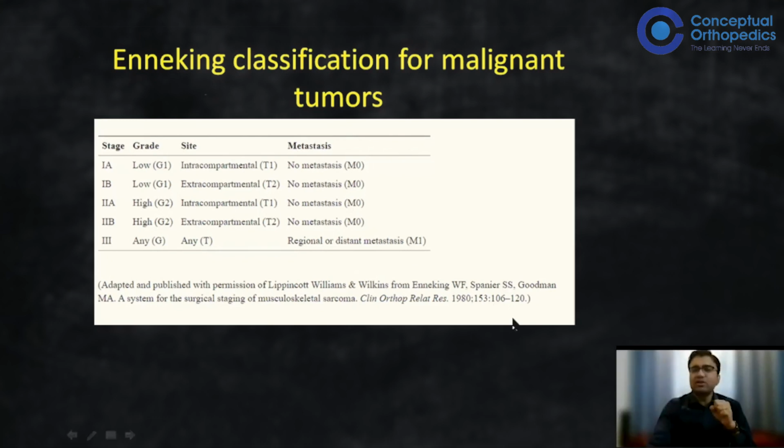This is all available if you go through it, but remember the funda, it is very simple. Tumors are either low grade, high grade, and like 1, 2, 3. 1 is low grade, 2 is high grade, 3 is irrespective, with metastasis. So 1A and B: A intracompartmental, B extracompartmental. Like you are going from the lowest side to the highest side: low grade, intra, extra, high grade, intra, extra, and then the metastatic.